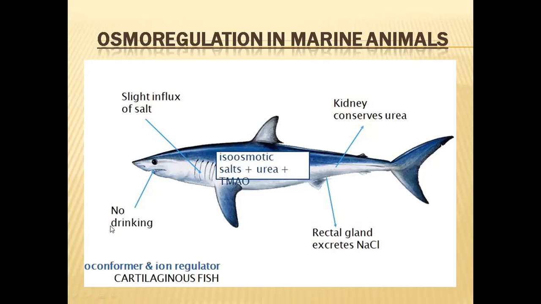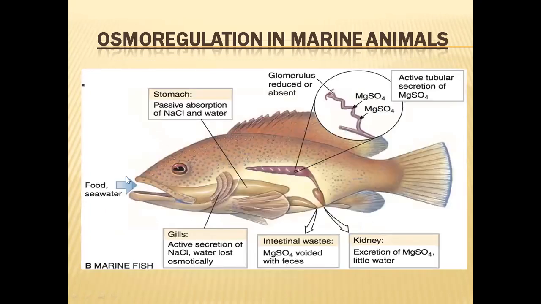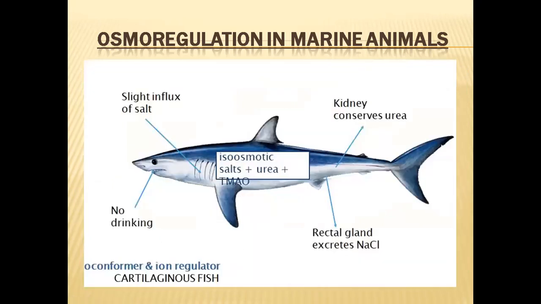And these organisms will not drink. Other bony fishes will drink water to cover up the water loss. But these organisms are not losing water. Why? Because they are isoosmotic. If some amount of water goes out of their body, the same amount of water enters into that body, so that no water loss problem will be there in these Chondrichthyes or cartilaginous fishes. Because they are maintaining an isoosmotic concentration in their body fluids. That's why these are called osmoconformers.